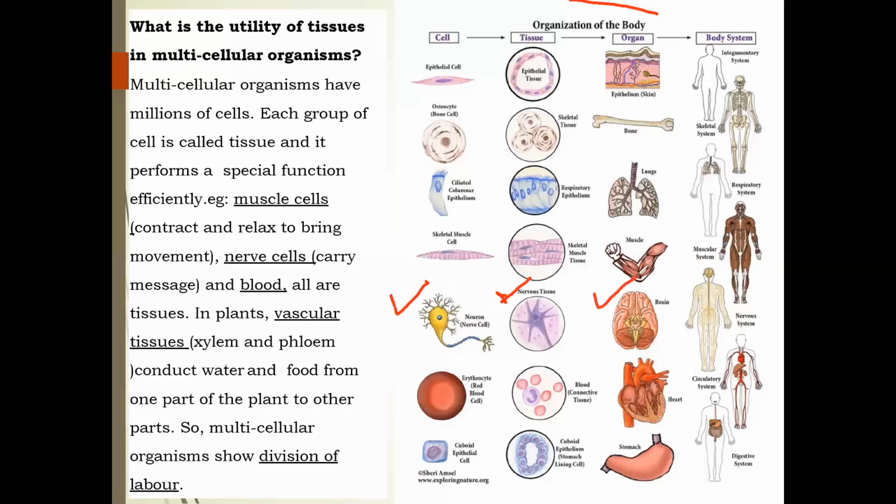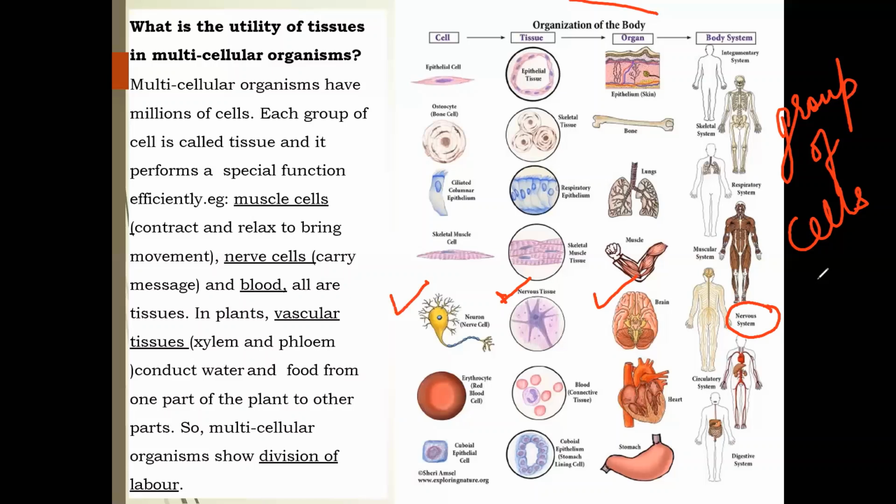When such organs function together, they form a system. So we can say tissue is a group of cells that performs a function very efficiently, right?